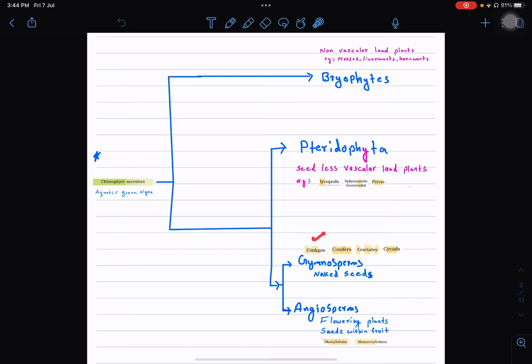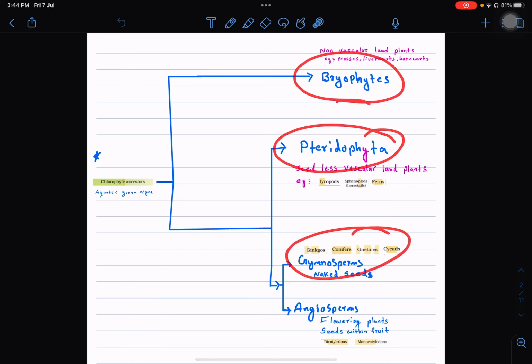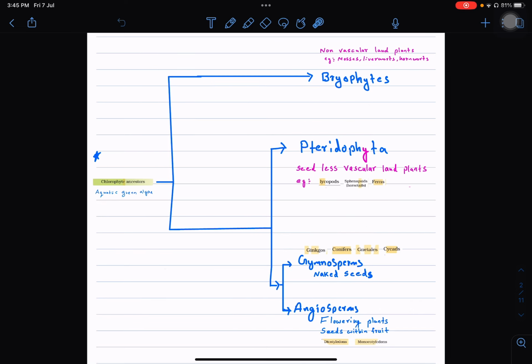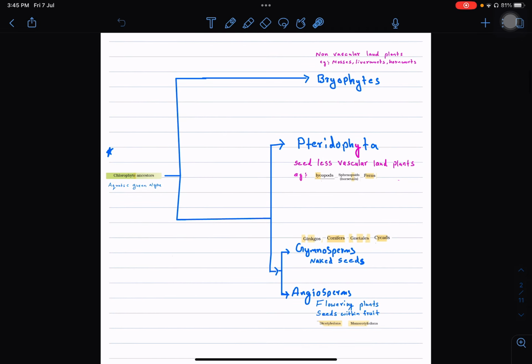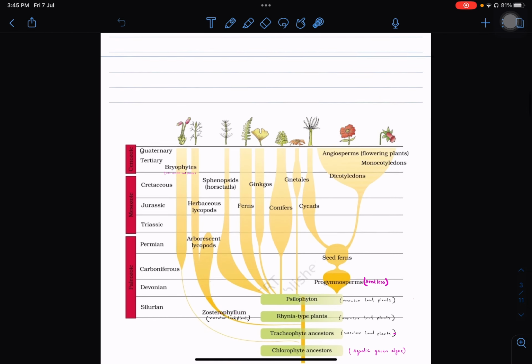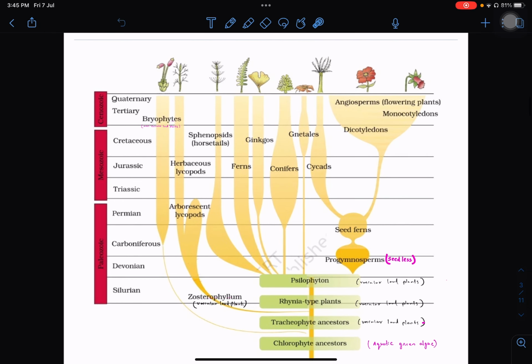Ginkgos, conifers, gnetales, cycads, etc. belong to gymnosperms, whereas dicotyledons and monocotyledons belong to the angiosperm category. So Bryophyta, Pteridophyta, gymnosperms, angiosperms, everything evolved from a common ancestor, the chlorophyte ancestors, the aquatic green algae. First we have to understand this diagram, and then we can go to the next diagram, which is a bit more complicated, given in the NCERT.